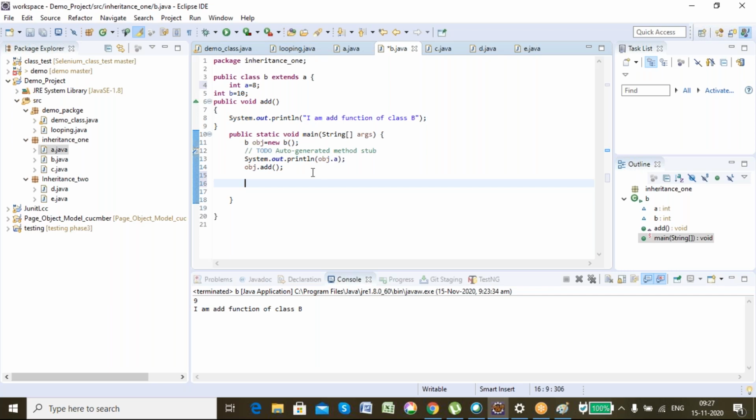Now, but let's say, for example, what I told, if I create an object of parent class and store the instance of child class, it is permitted in Java. You can store the instance of a child class in the object of a parent class. Okay. Now let's see what happens. Now if I call A, what will be called?